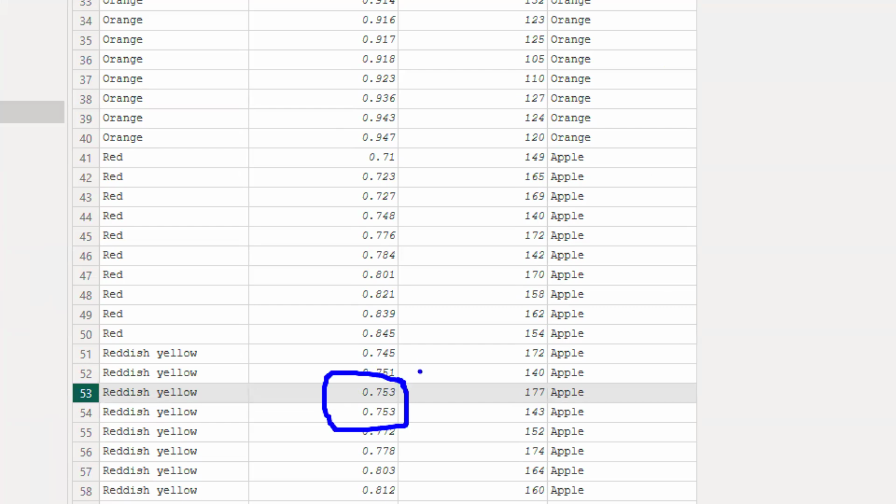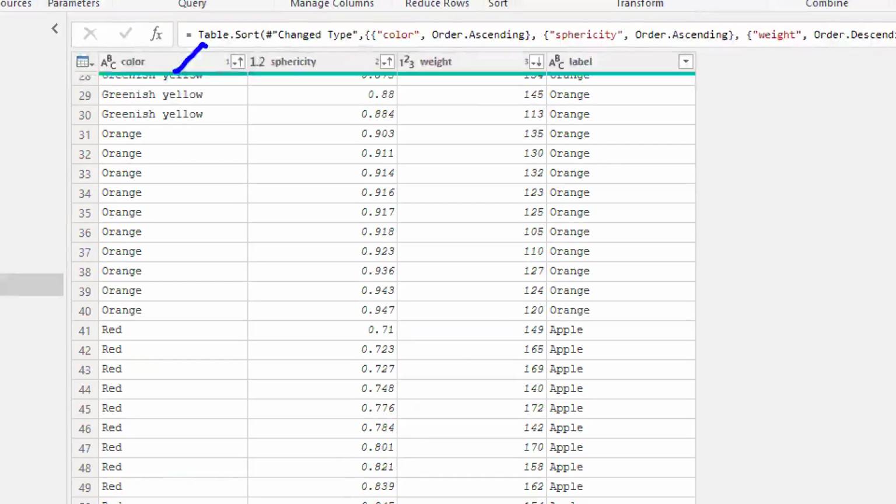Somewhere here we got 0.753, somewhere we got 0.753. Now, all these particular sparsities are in descending order. Sorry, they are in the ascending order. Not all of them. Only those which have the same color. Like that, we can apply as many columns as we want.